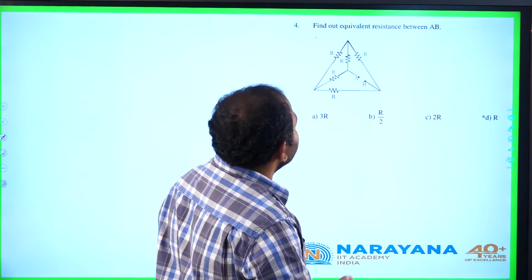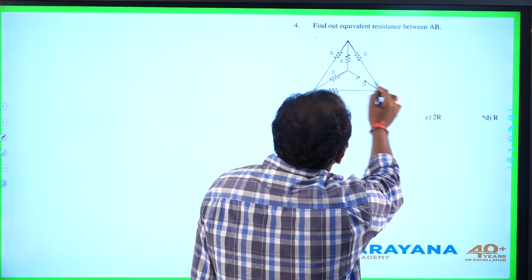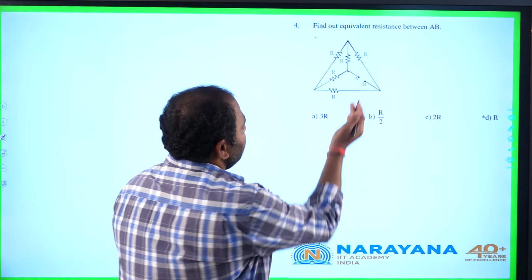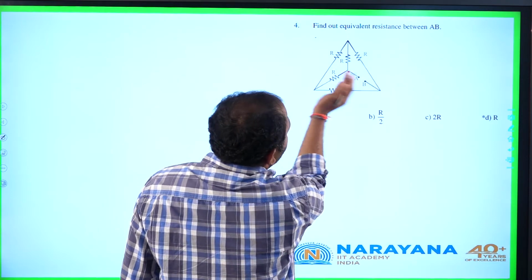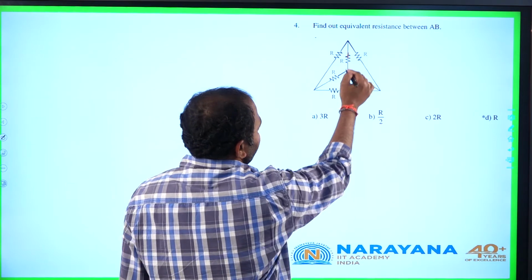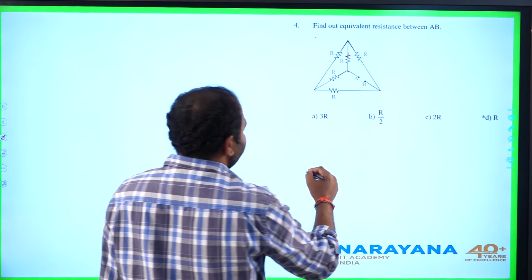The fourth question is a simple electric circuit. Find out equivalent resistance between A and B. Let us overlap these two resistors, meaning let us rotate this branch by 180 degrees. So it will be like this.